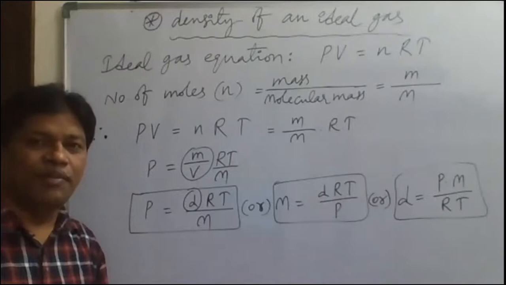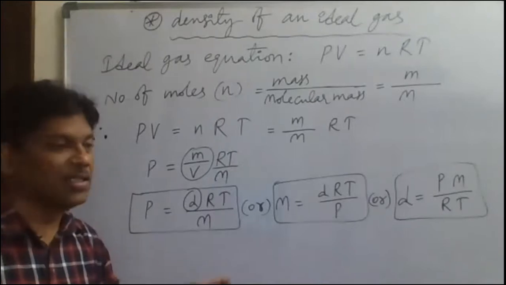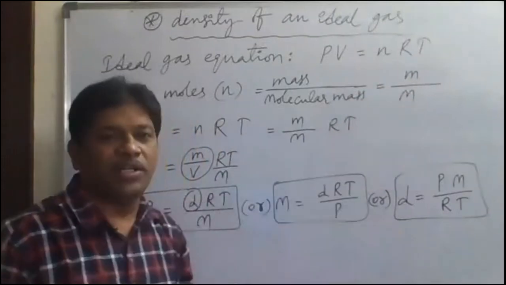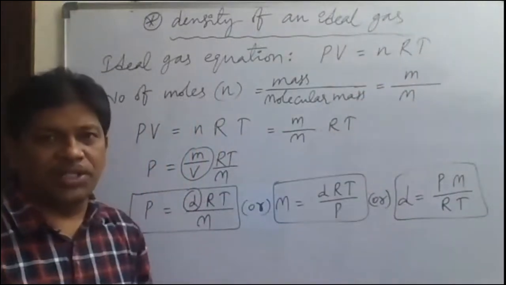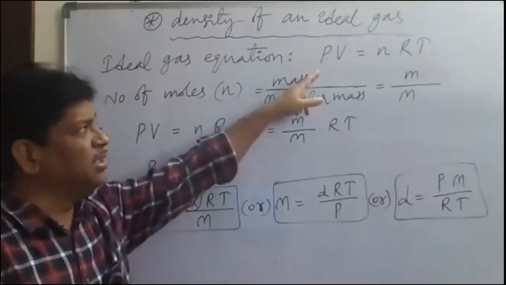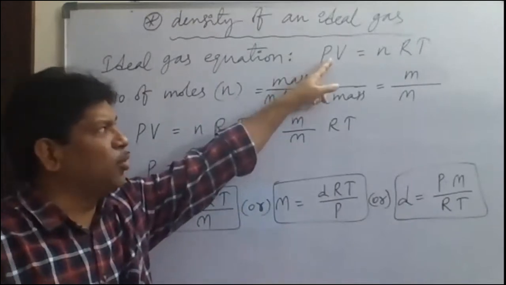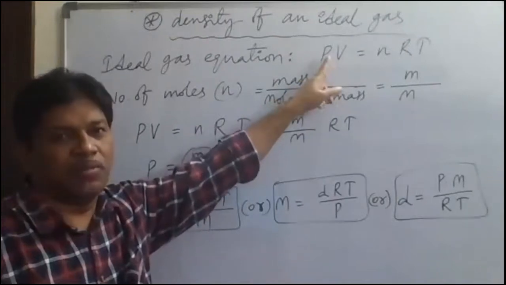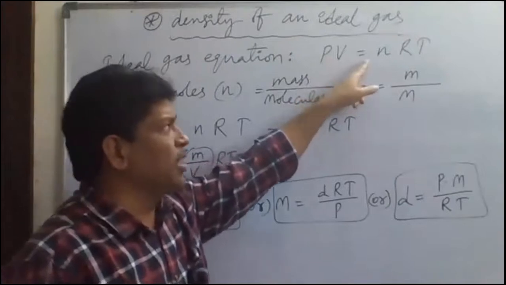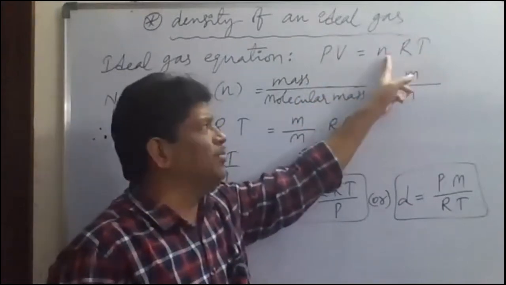What is capital R here? Universal gas constant. And what is capital T here? Absolute temperature. Capital T is absolute temperature in Kelvin. Kelvin temperature we have to say. So, what is the ideal gas equation? P into V, the product of pressure and volume of the gas, is equal to n into R into T. So, n is what here?